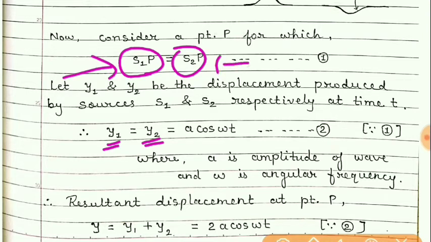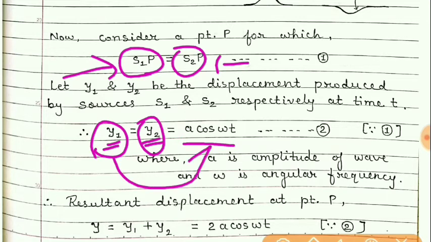But here, as the path difference is the same, this y1 and y2 will also be the same, and the wave equation is given by a cos omega t. So if I say y1 is a cos omega t, and as S1P is equal to S2P, in that case y2 will also be a cos omega t, because both the waves are coherent waves.